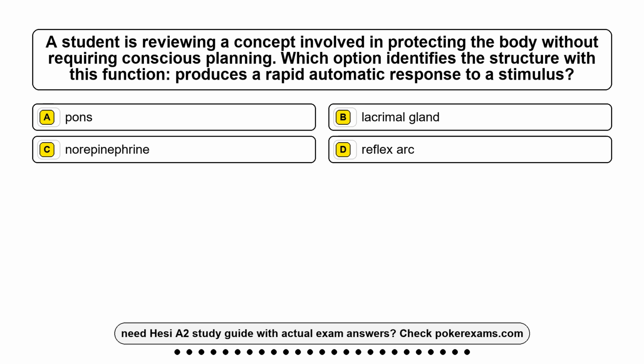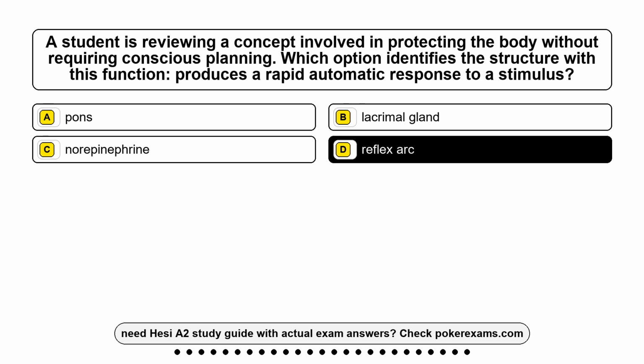Question 21. A student is reviewing a concept involved in protecting the body without requiring conscious planning. Which option identifies the structure with this function, produces a rapid automatic response to a stimulus? Option A, pons. Option B, lacrimal gland. Option C, norepinephrine. Option D, a reflex arc. The correct answer is option D, reflex arc.